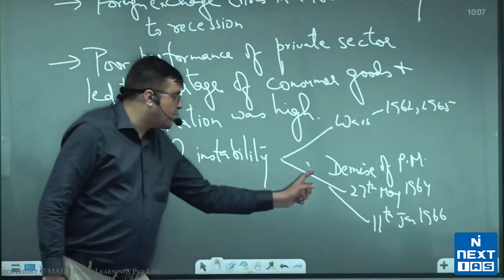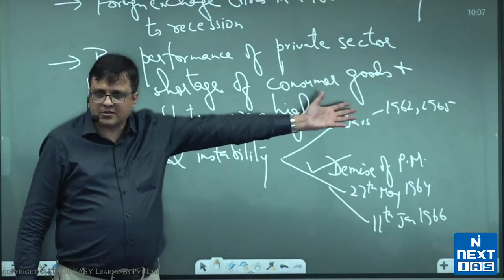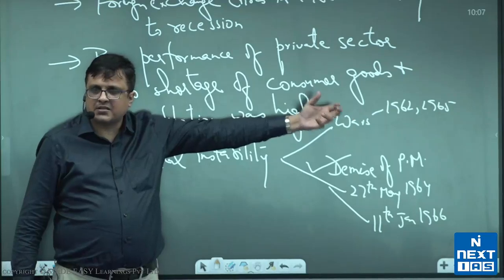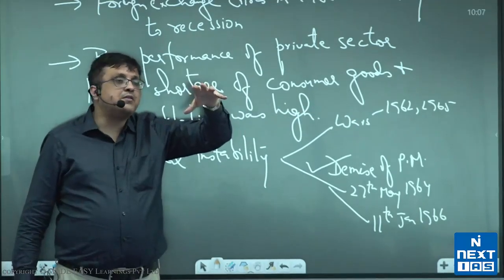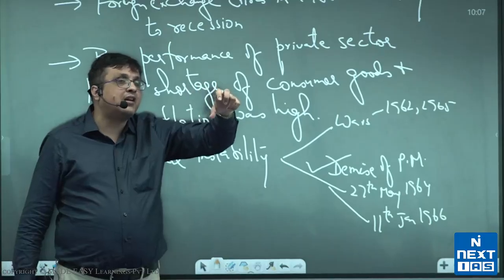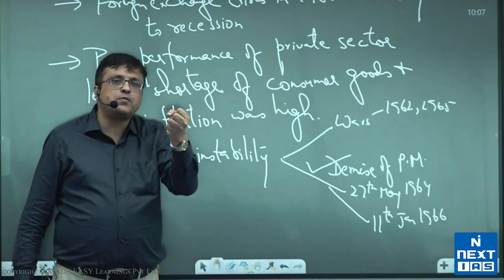And why is this an important factor? War. I am sure you understand that during a war, people divert the resources towards it. So obviously your capacity to develop the economy becomes limited. Death of a prime minister becomes very important in a country like ours. You know why? Because the country is controlled by government.